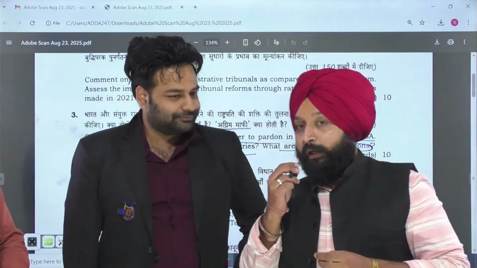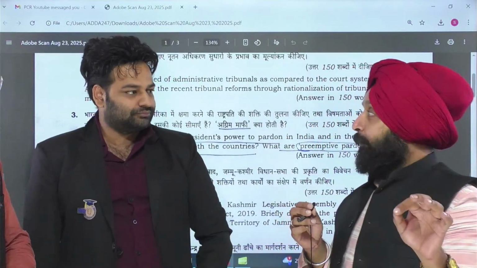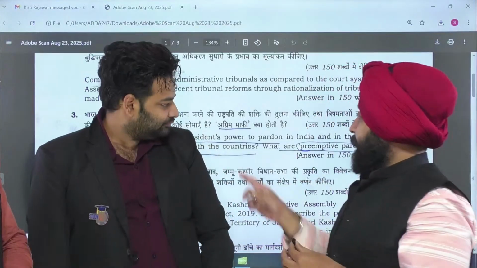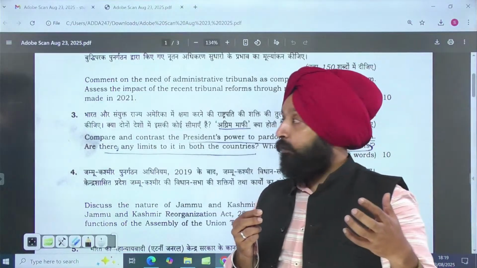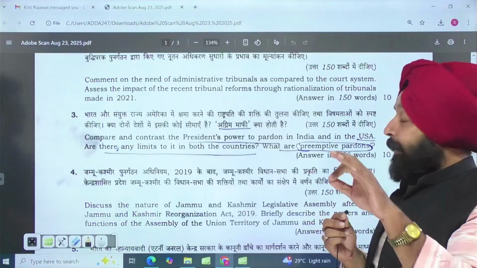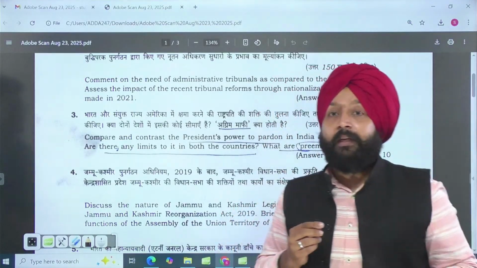I would like to remind the students that this is part of the syllabus also. They have deliberately put the comparison between political systems in the syllabus. Right now they have directly asked what is the scope of the president's power to pardon in India. We obviously know the scope of the president's power to pardon in India and what the limitations on the power are.